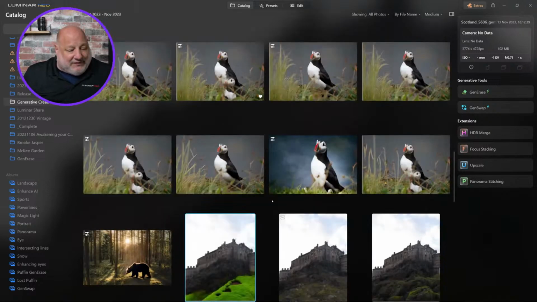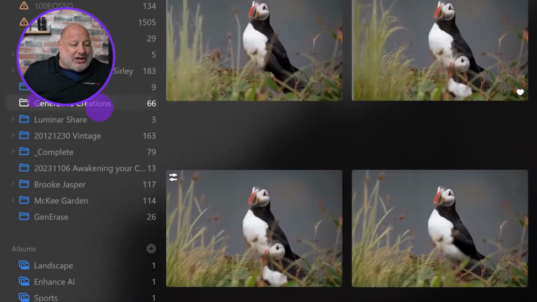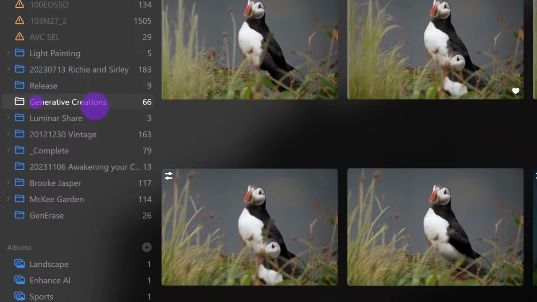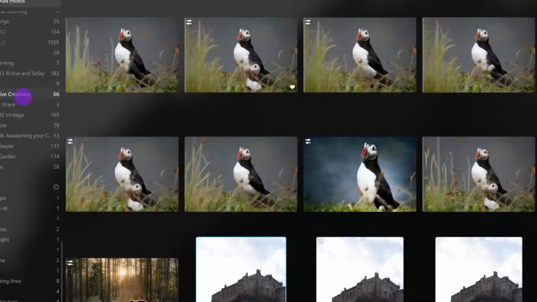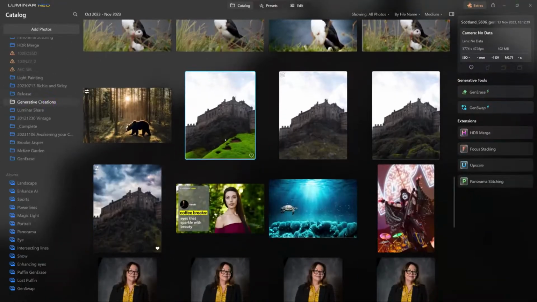But where does it save it? Well, it puts it right over here into the generative creation folder. If you don't like it in the generative creation folder, it's real simple. Just drag it. And I'm going to drop it.